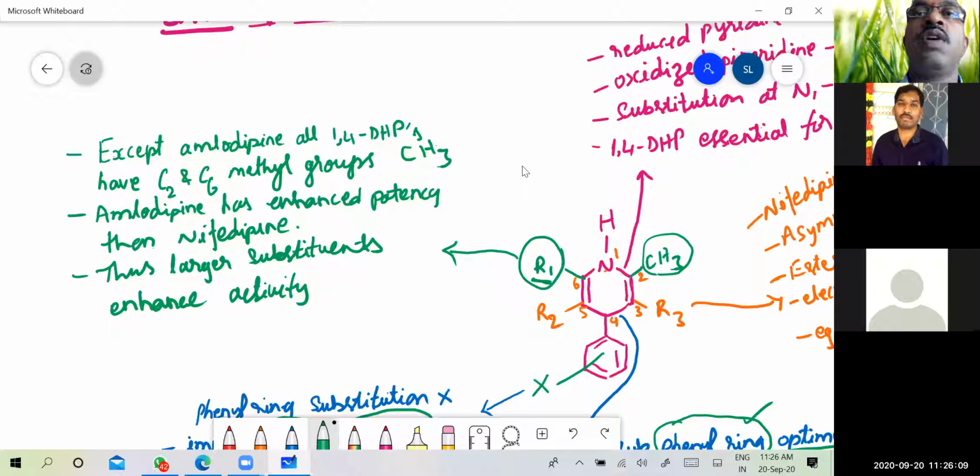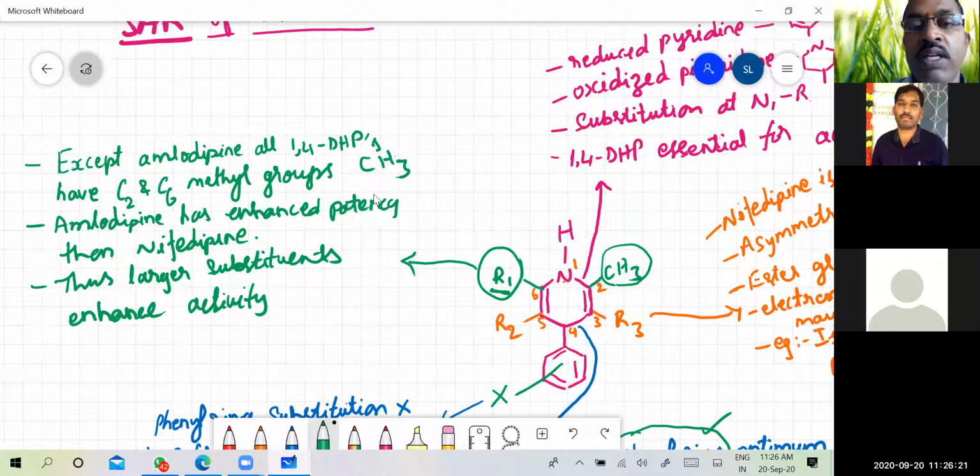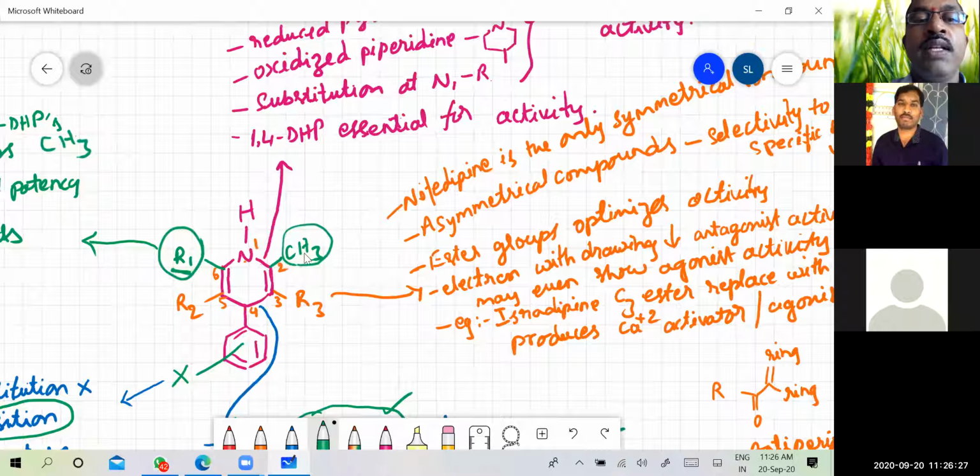So here what we have to remember is amlodipine is more potent than nifedipine because of the bulkier group which is present at the C6 position. So this is one thing that you will have to remember. So bulkier groups can be substituted, and if they are substituted with bulkier groups, then you have increase in potency.